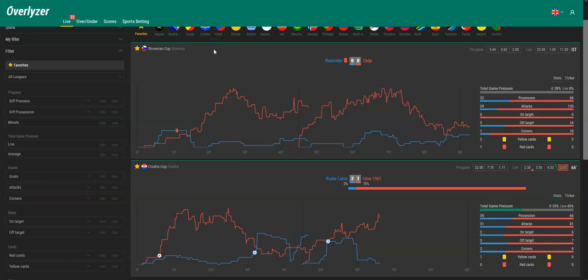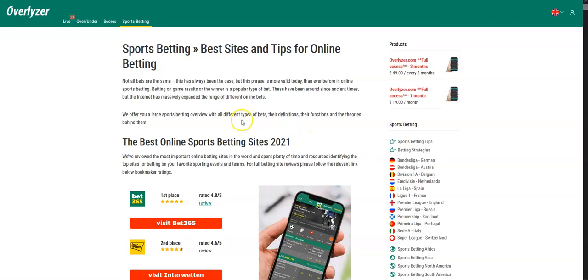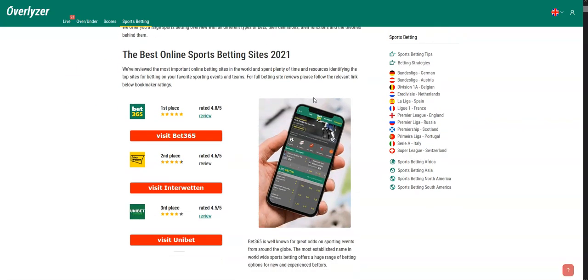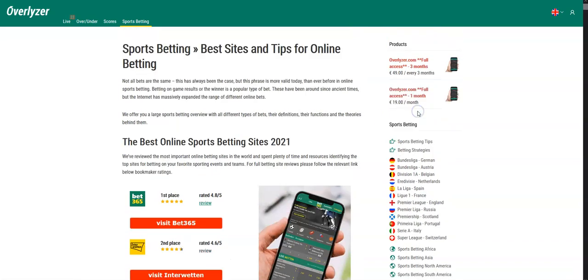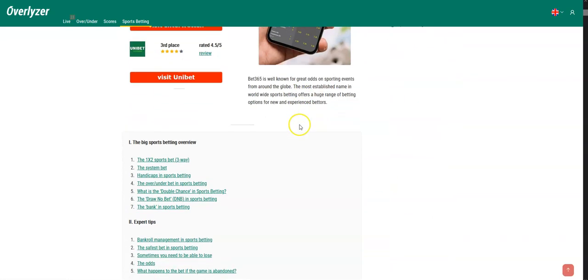As we said, we will make a little tutorial video about that in the near future, but if you want some basic information on how bankroll management works and can help you to bet more successfully, you can have a look here in our main menu on the sports betting tab. Here you'll find many good tips and infos.